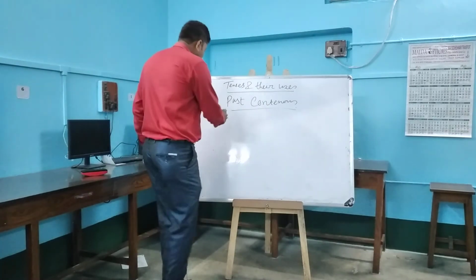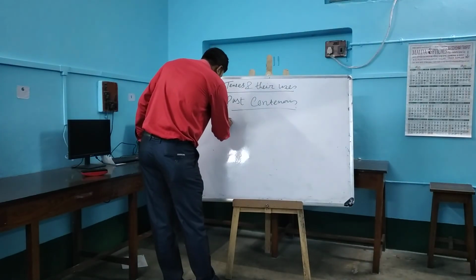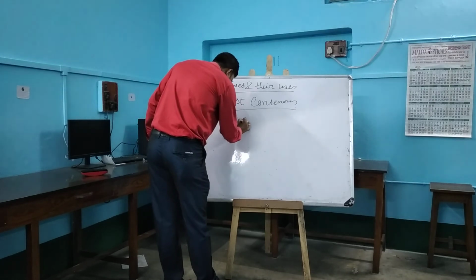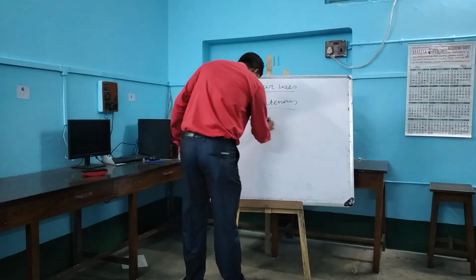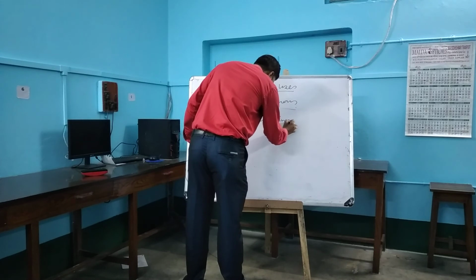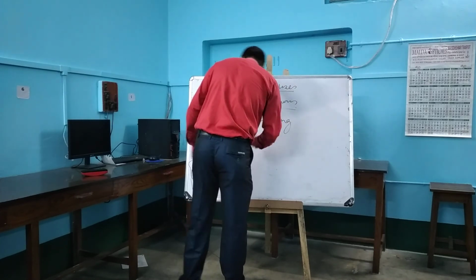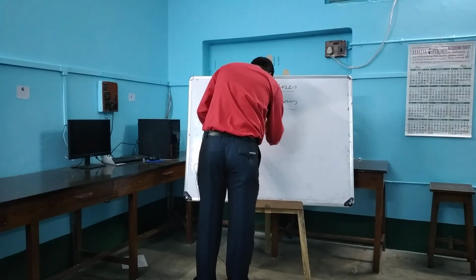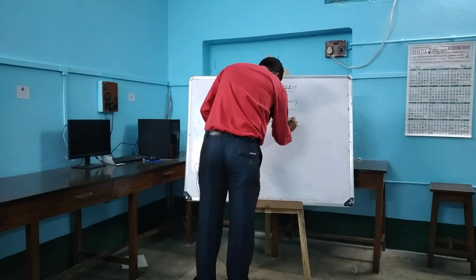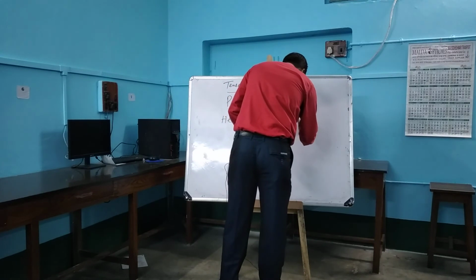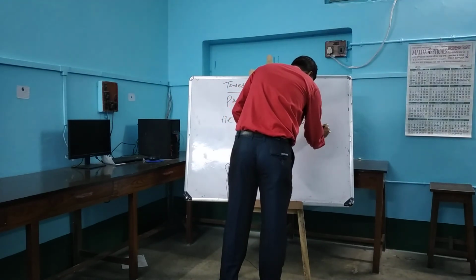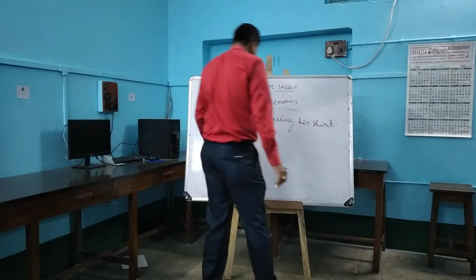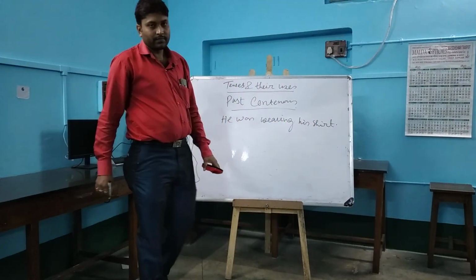Suppose, example is, he was wearing his shirt. He was wearing his shirt.